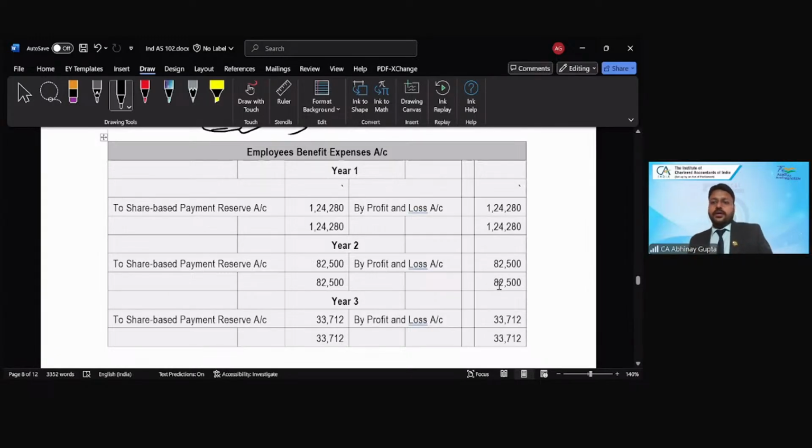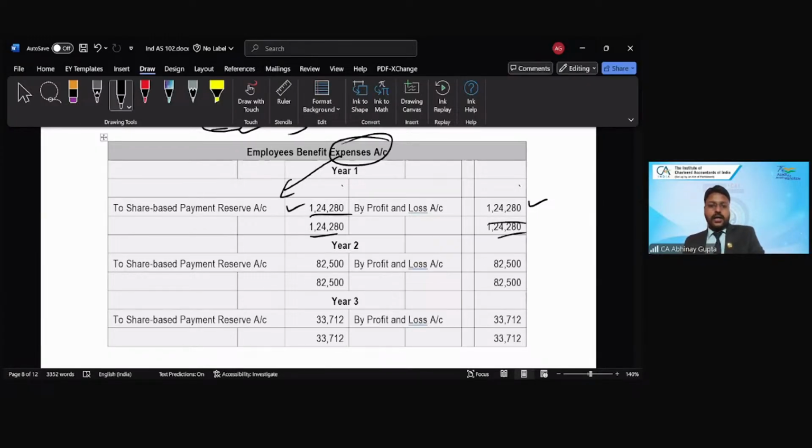So we will present both the accounts in this format. For year 1, the total expenditure we have recorded, so the share-based payment reserve account is credited and the employee benefit expense account is debited. That's why it is reflecting as employee benefit expense account to share-based payment account 1,24,280 by PNL account 1,24,280. The amount is charged to the PNL.